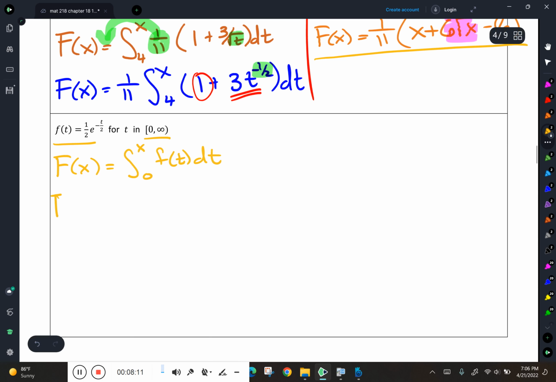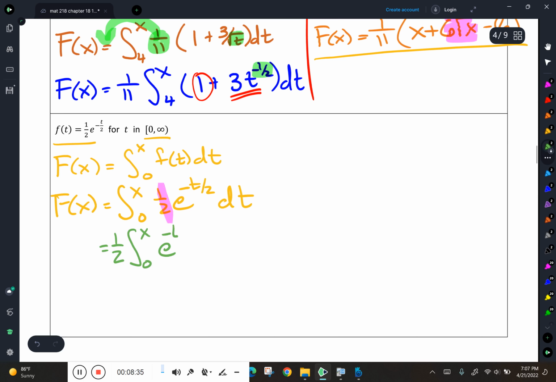Plugging everything in, my f of x is equal to the integral from 0 to x of 1/2 e to the negative t over 2 dt. That 1/2 is a coefficient, so I'll pull that out in front. So that's going to give me 1/2 times the integral from 0 to x of e to the negative t over 2 dt. That's my f of x.